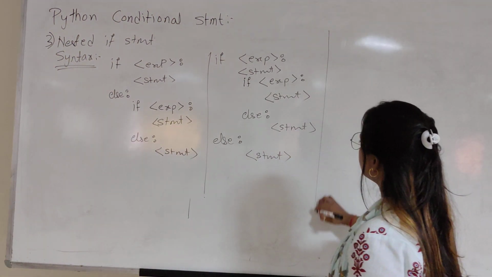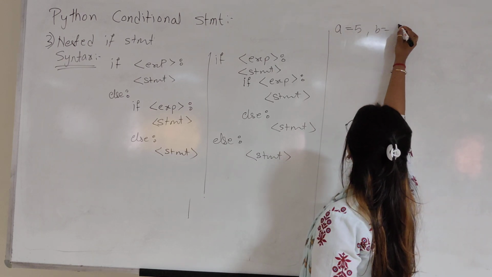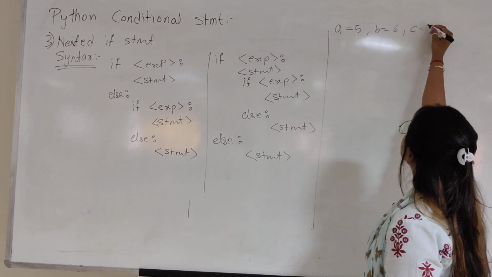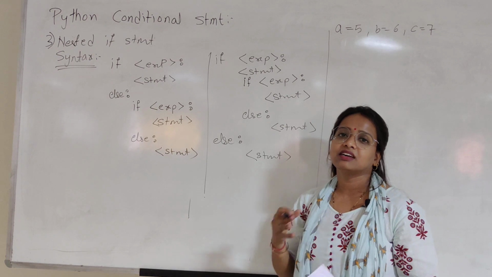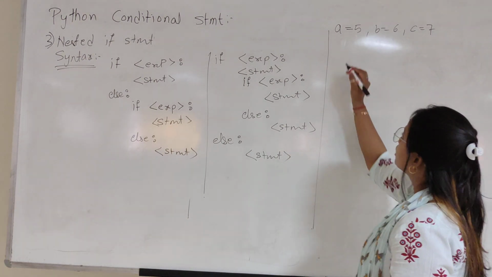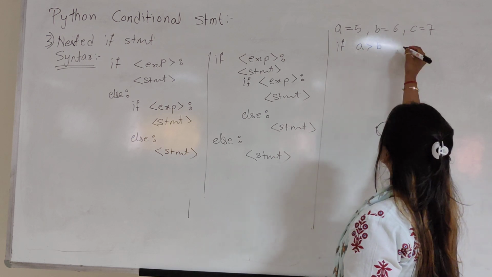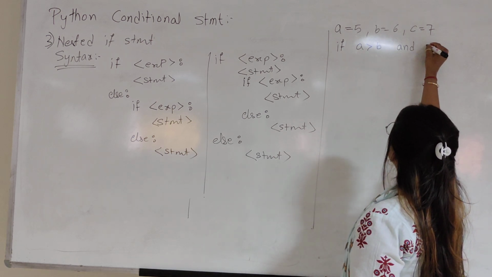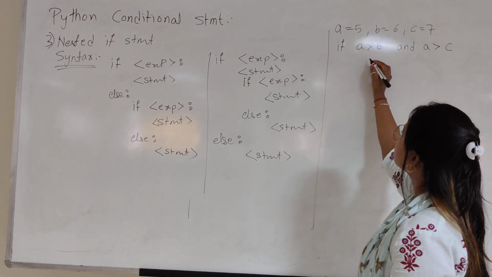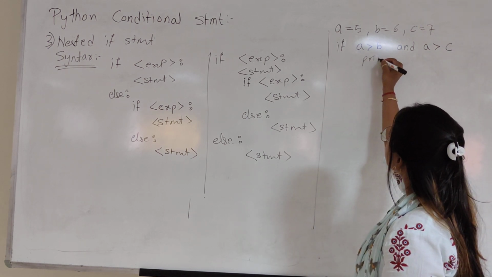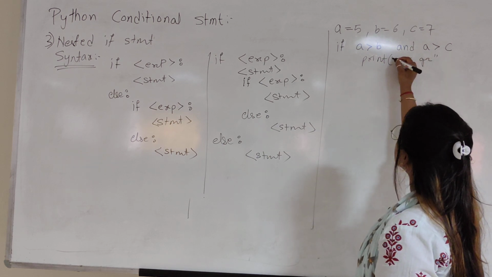Okay, so suppose I have 3 variables, A is 5, B is 6 and C is 7. I want to compare all three variables, which is the larger one. How will we check? We'll go: if A is greater than B and A is greater than C, then simply print A is greater.